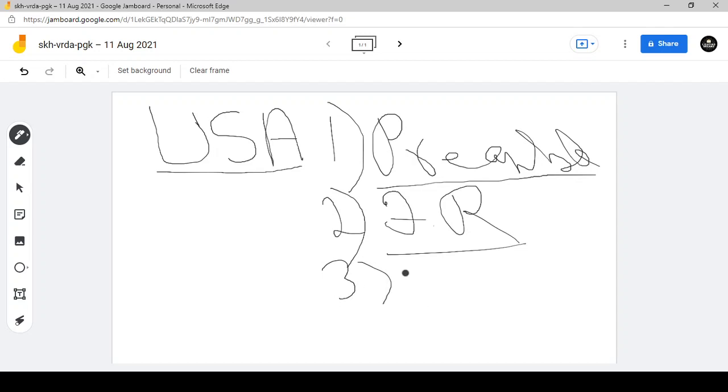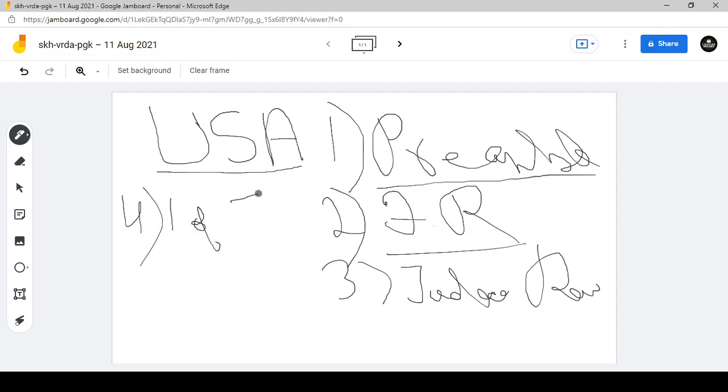Then another very important feature of our Indian Constitution which we have borrowed from the USA is judicial review. Yesterday we discussed judicial review in detail. After judicial review, the independence of the judiciary has also been borrowed from the USA.